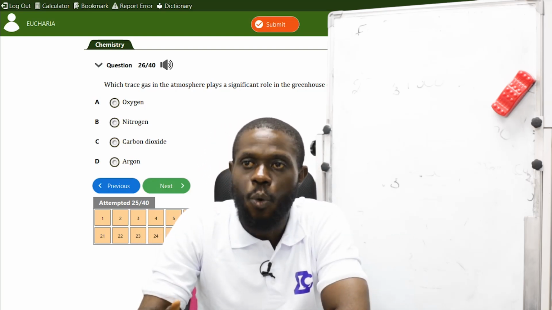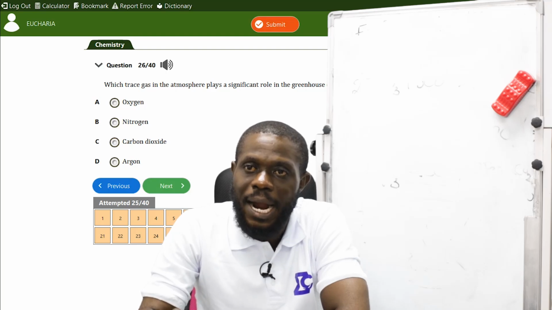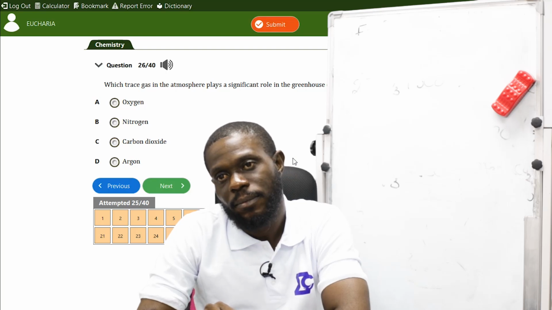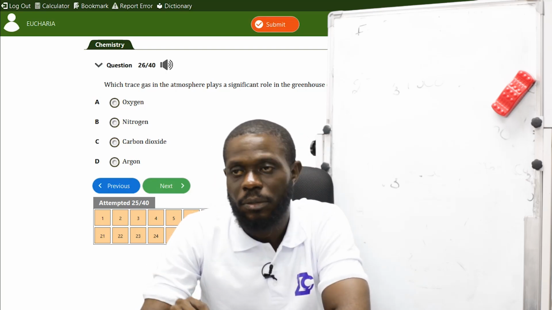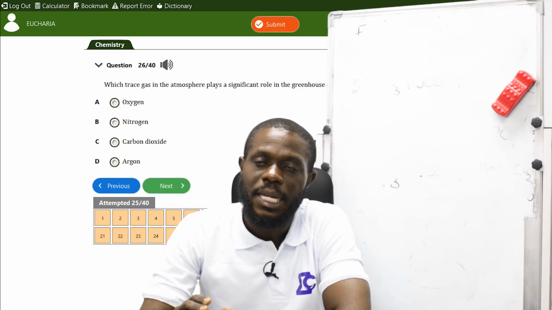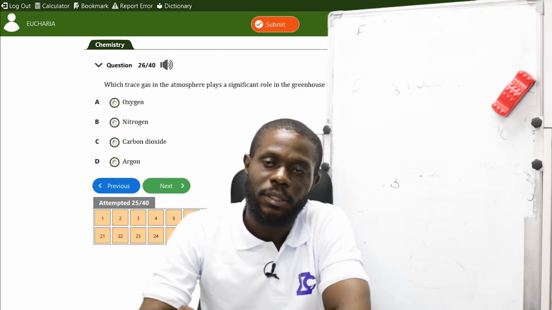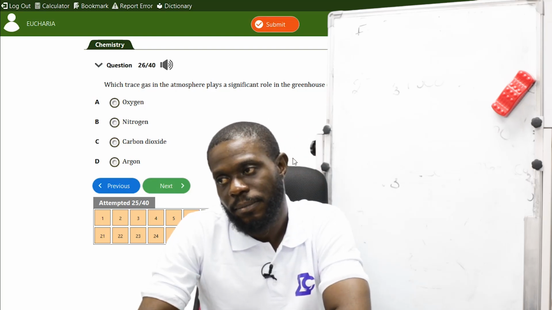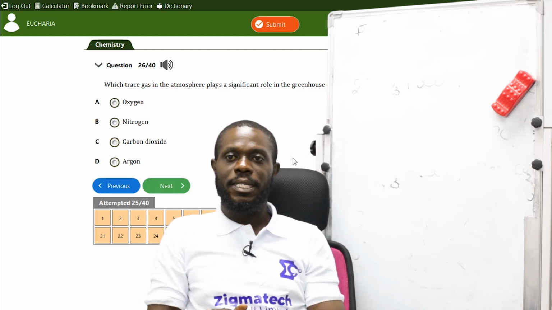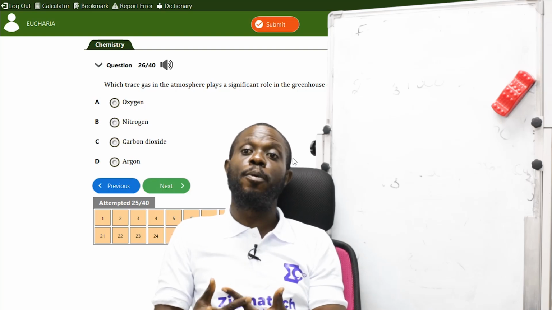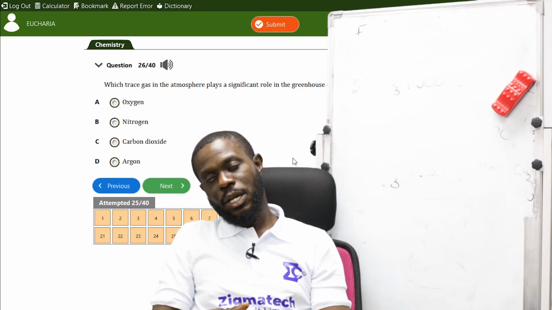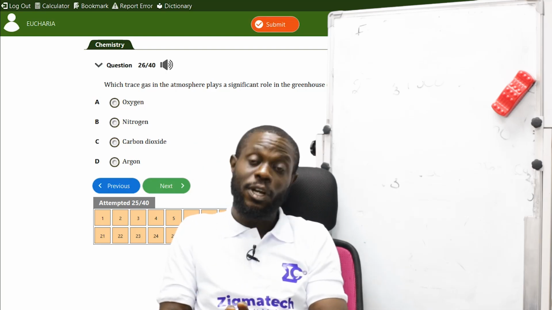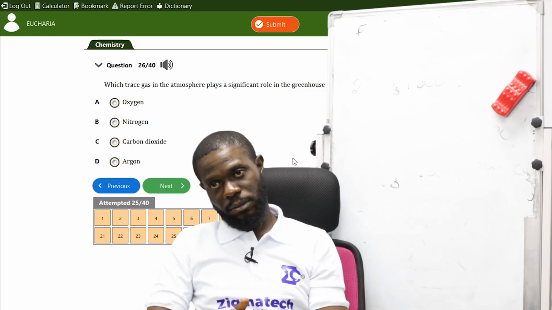So those green plants, which gas plays a significant role for green plants? Oxygen is the emission, okay, they emit oxygen. Nitrogen, argon. Carbon dioxide is used for photosynthesis in plants. In essence, plants use carbon dioxide to produce food in order for them to gain energy. When you hear greenhouse, it talks about green plants. That's what it means.